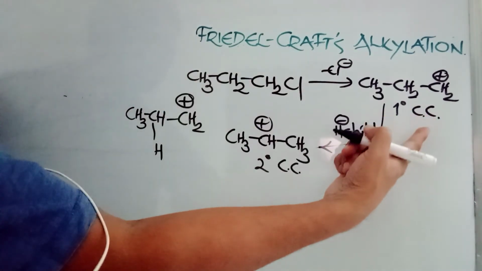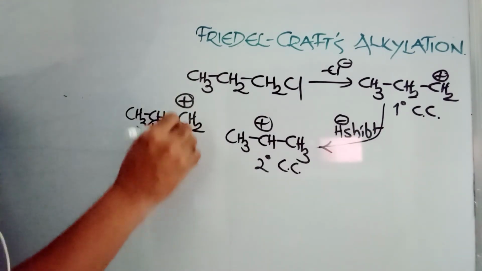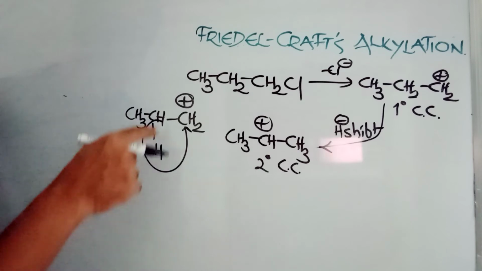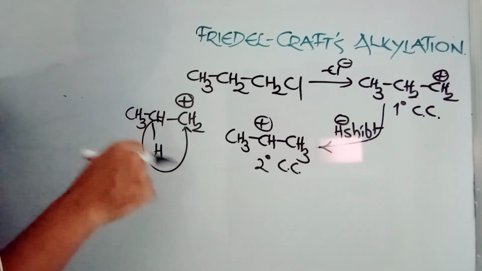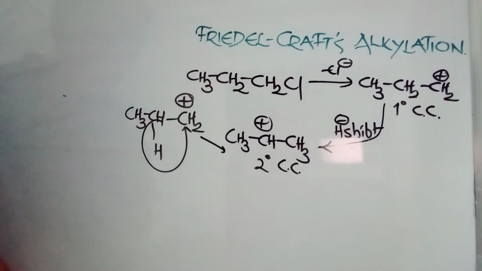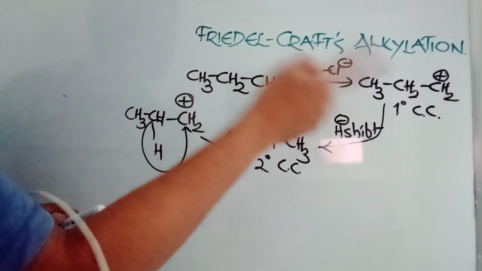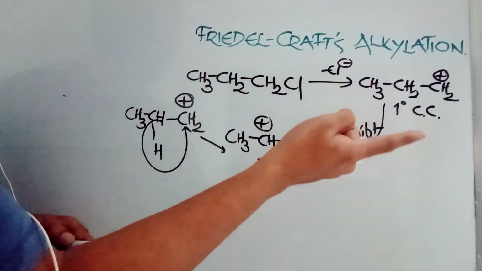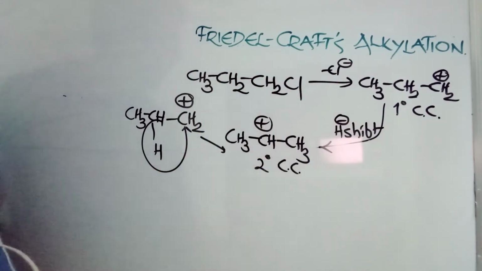I am showing this compound, which is the primary carbocation. This is called a hydride shift, H minus: hydrogen moves with its electrons, resulting in the formation of a secondary carbocation. A secondary carbocation is stable. So you don't expect this terminal carbon to add. Now this carbon will be added, so you get isopropyl benzene.